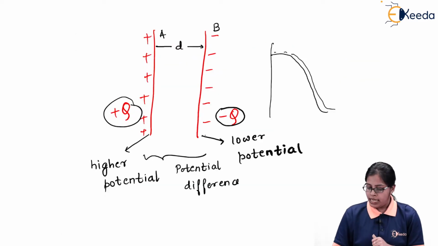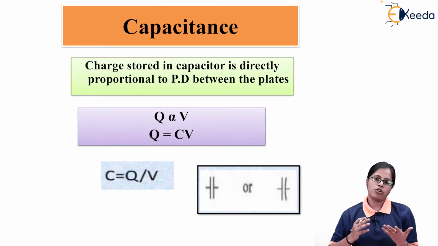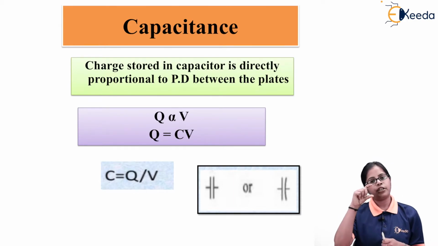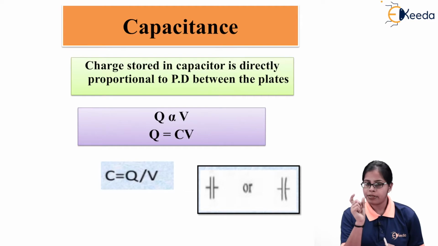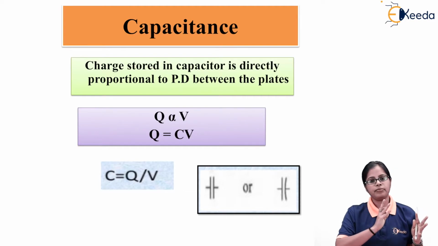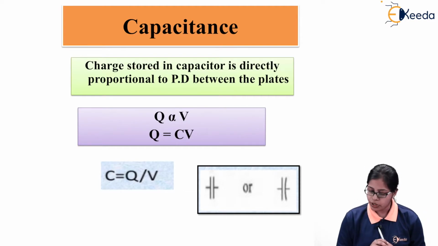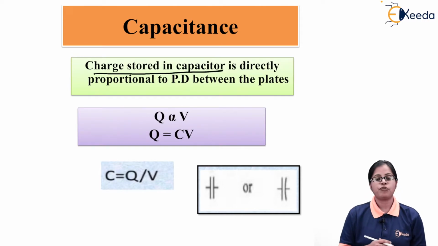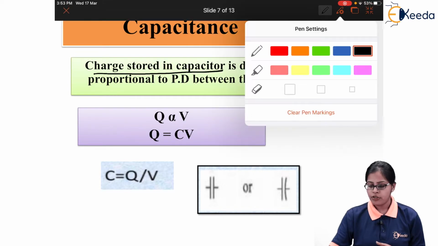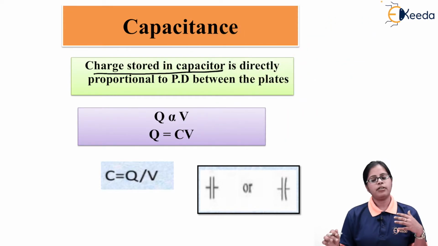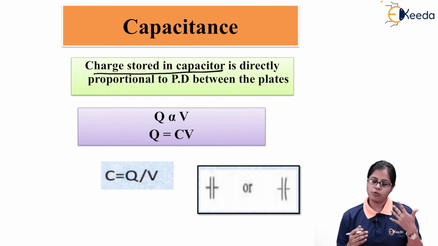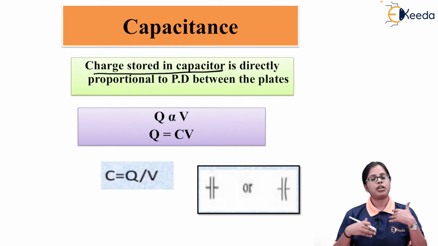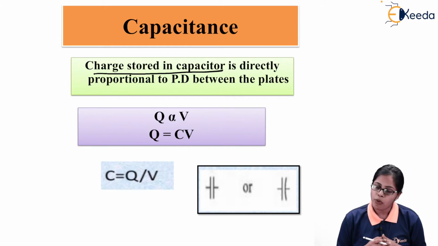Next, the potential difference between the two plates of the capacitor is equal to the battery's terminal voltage, and as I said, the capacitor is used for storing charges. So if the potential difference between the two plates of the capacitor is high, the amount of charges stored on the capacitor will be more.